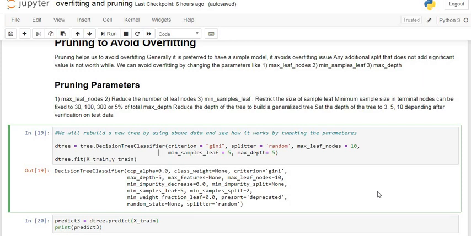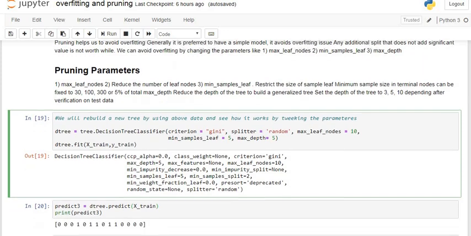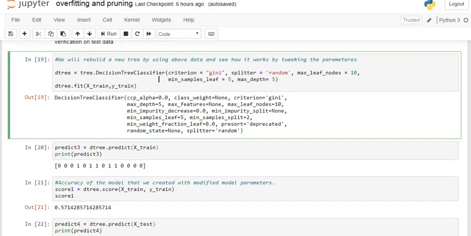You can first apply it on the training dataset and again check it on the testing dataset. If there is a problem in accuracy, then again change the values, again change the hyperparameter numbers, that is maximum leaf nodes, minimum sample size and maximum depth, and again train on the training dataset and again see the accuracy on the testing dataset. When you get better accuracy on both the training as well as the testing dataset, then you can see that your model is correct, your model is perfect. Yes, this is the procedure for obtaining the best model by overcoming the problem of overfitting.